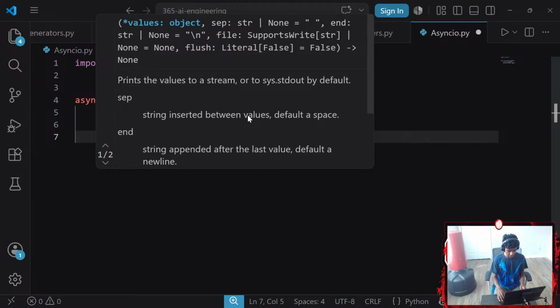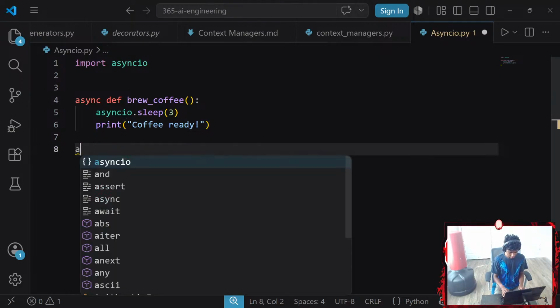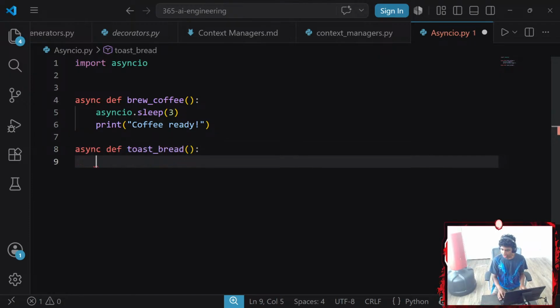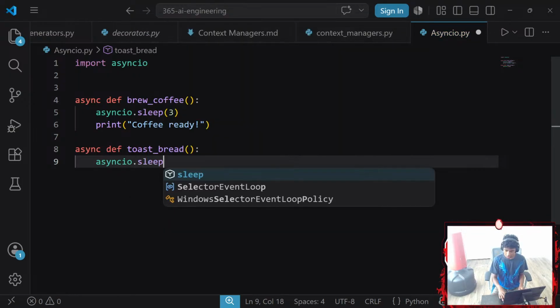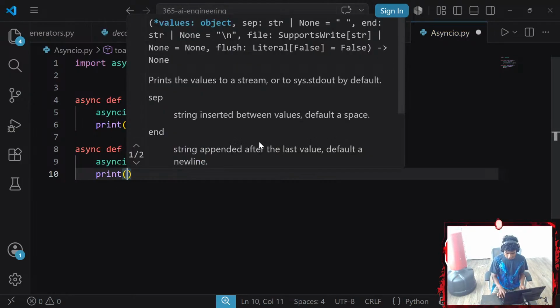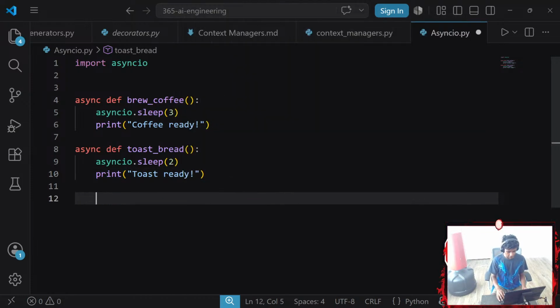So I'm gonna go ahead and create another async function called toast_bread that waits for 2 seconds. So asyncio.sleep, let's go with 2 seconds. And then it prints something like toast ready. There we go. Okay, and then in our main function, let's create another async coroutine function called main.